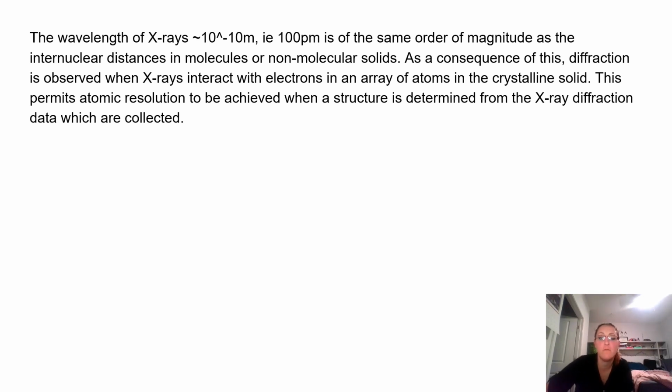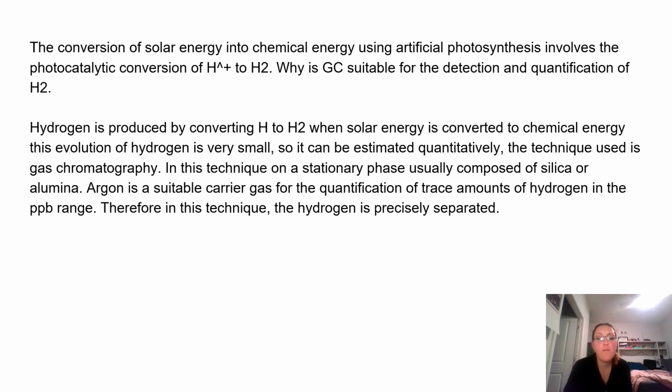The conversion of solar energy into chemical energy using artificial photosynthesis involves the photocatalytic conversion of H+ to H2. Why is GC suitable for the detection and quantification of H2? Hydrogen is produced by converting H+ to H2 when solar energy is converted to chemical energy. This evolution of hydrogen is very small, so it can be estimated quantitatively. The technique used is gas chromatography.